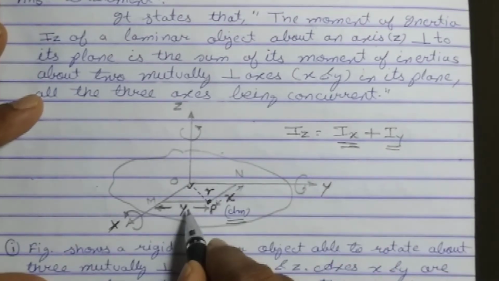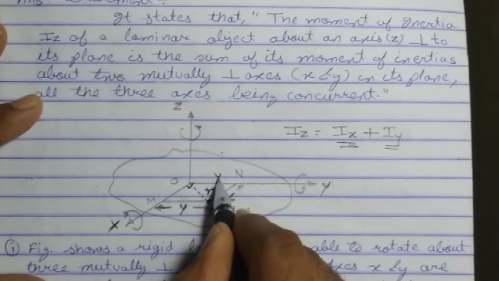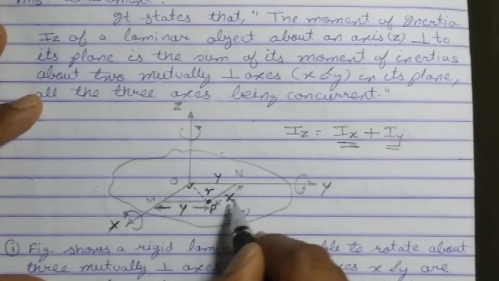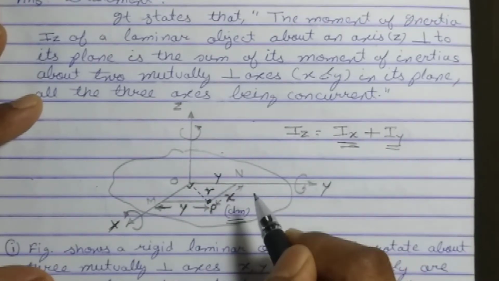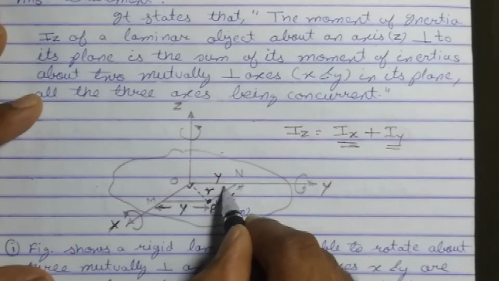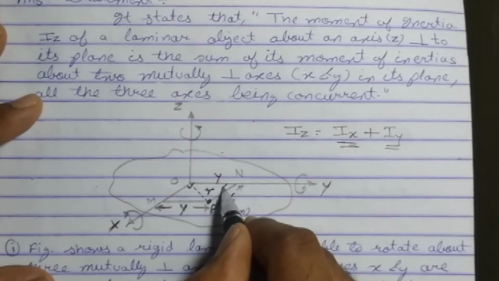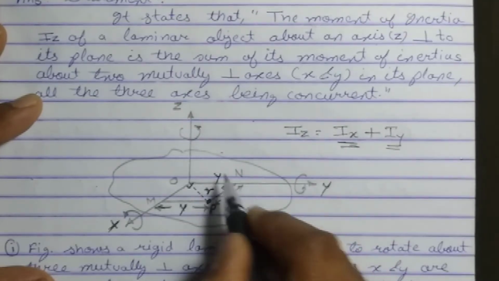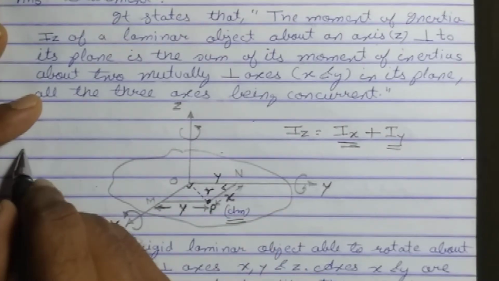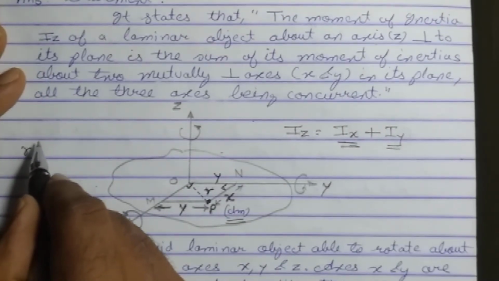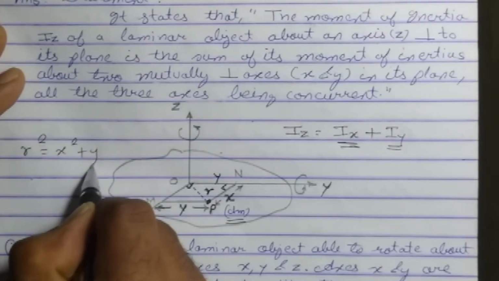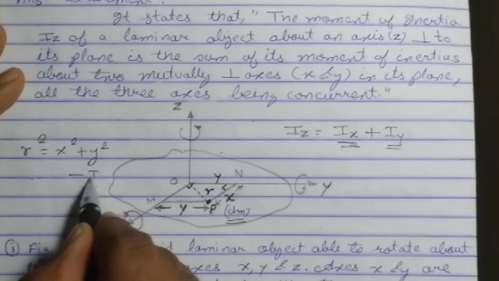We observe that this is y, then this also is y, because quadrilateral OMPN is a rectangle. Students, this is y, this is also y. Then we can observe here this particular angle is 90 degrees. We observe that in triangle OMP, OP is the hypotenuse. So according to the Pythagoras theorem, r square equals what, students? x square plus y square. Keep aside this particular concept.